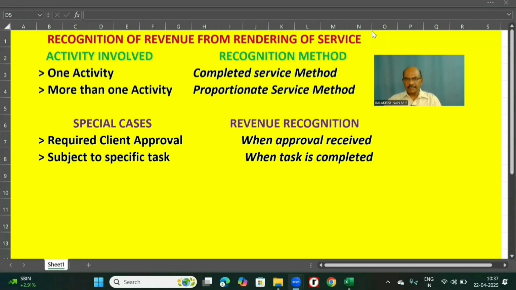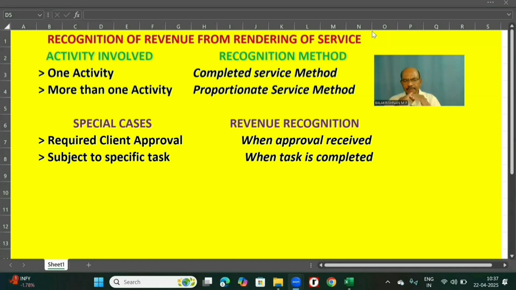Revenue from service transaction is usually recognized as the service is performed. However, in modern day business, they have mixed more than one service together. Artificially, it is bundled. In that case, what do you do?